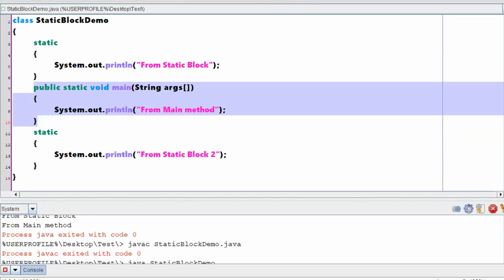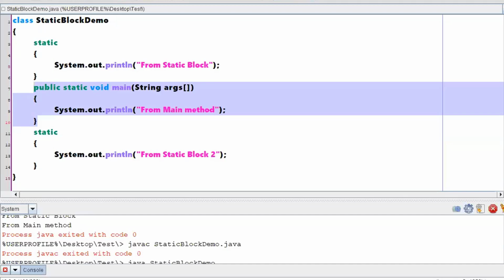Prerequisite. Say for example, you are developing a new version of a program. When you are saying a new version, your application should be compatible with the older versions also. That means whatever the features are there with respect to older versions, those things need to be loaded first, then only you have to go with the newer version. In those scenarios, the instructions with respect to older versions, everything will be written under a static block. Any instructions which are prerequisites before you start with the main function will be included in a static block.